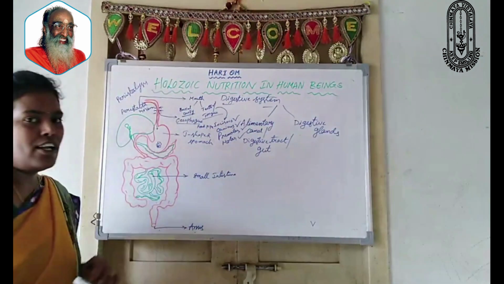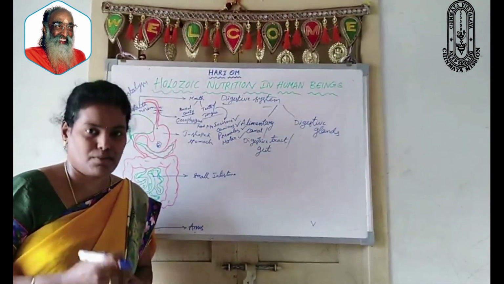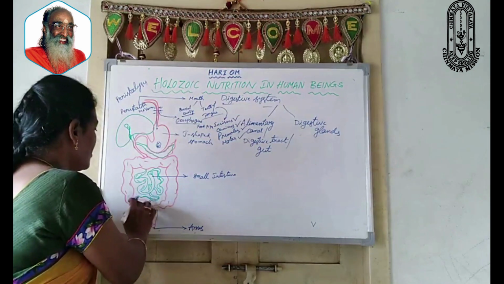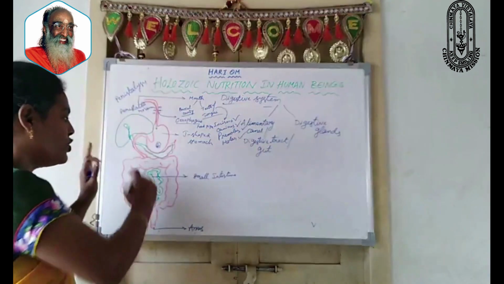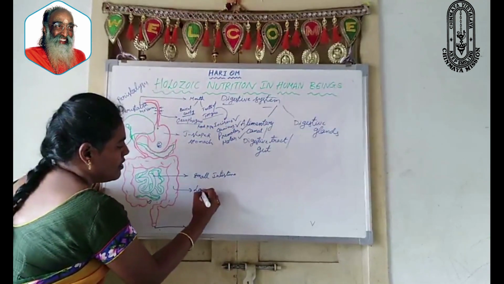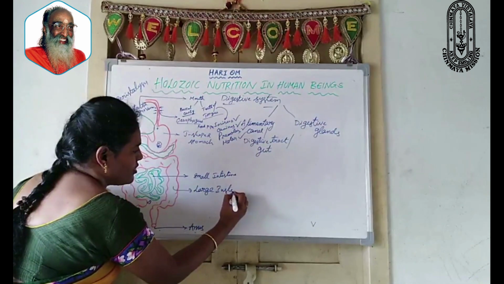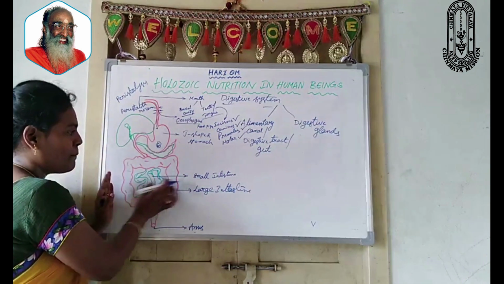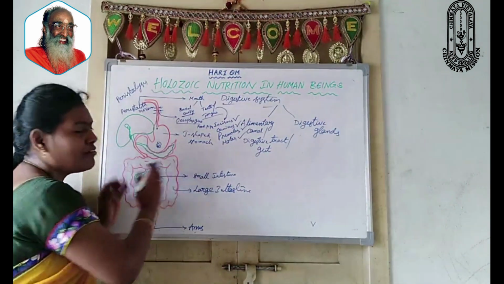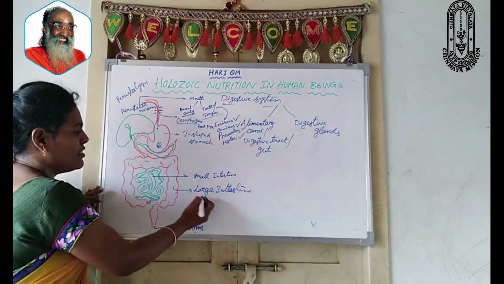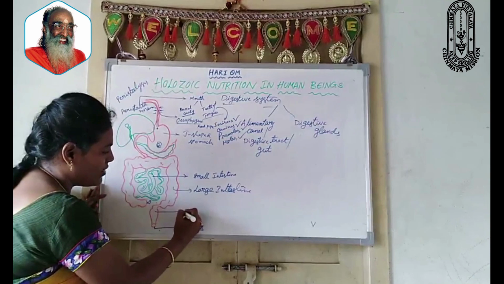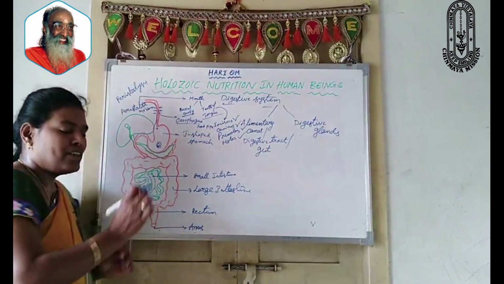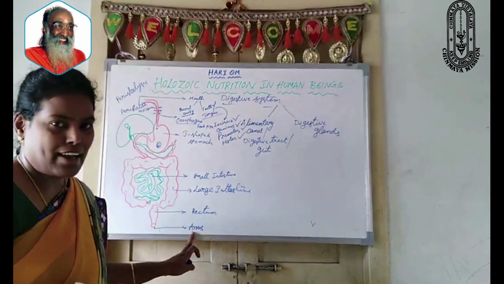And it is a very long coiled tube-like structure which measures about 6 meters. And this long tube-like structure opens into one wider tube-like structure, shorter than small intestine, which is called large intestine. It is shorter when compared to small intestine, and it is somewhat wider in nature also. And next, this large intestine opens into another bulgy-like structure which is called rectum, and this rectum opens out through a small aperture which is called anus.